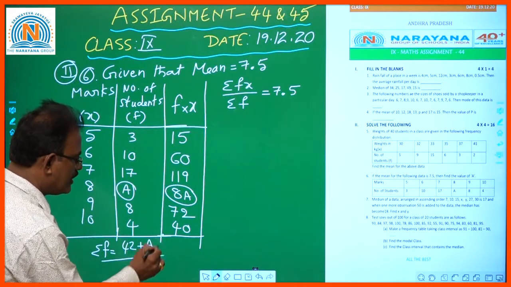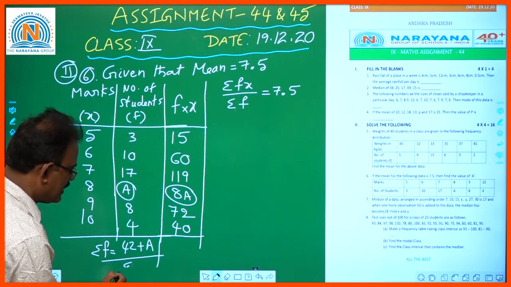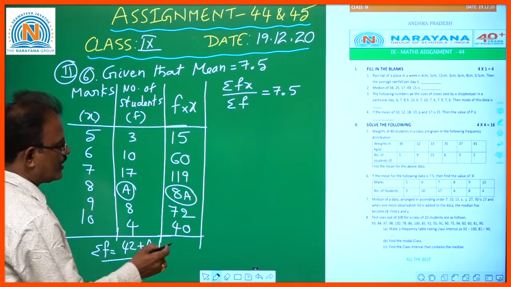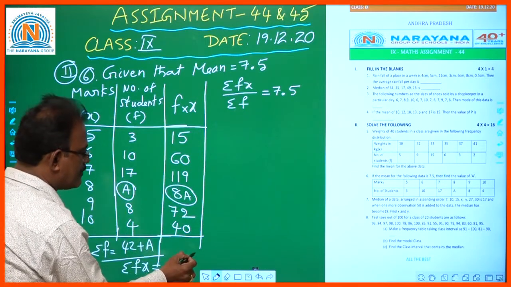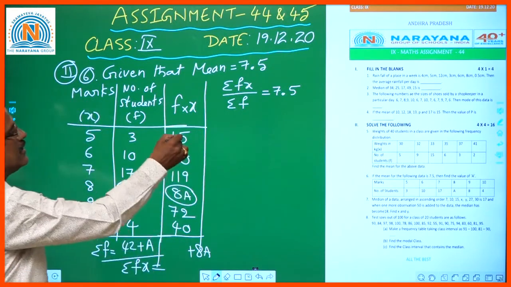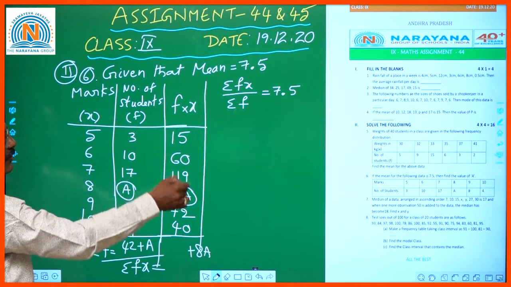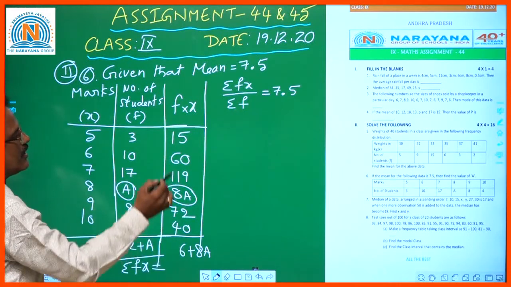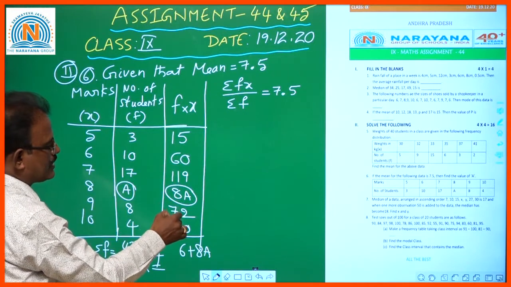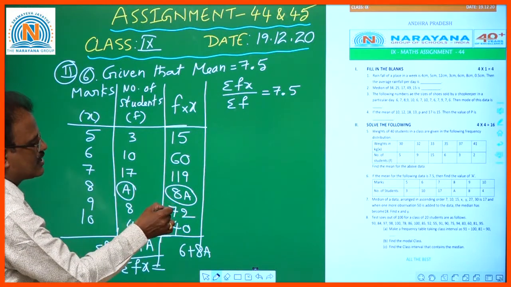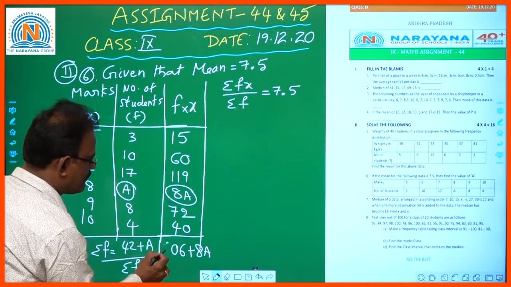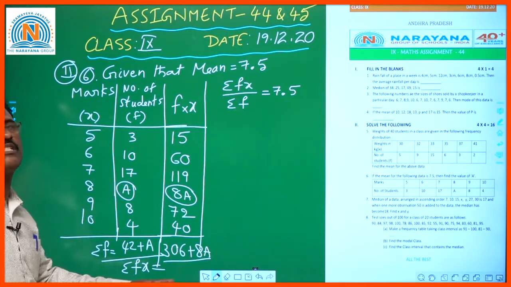So sigma f into x is equal to, let us keep 8A aside, the remaining numbers add up to 306. So this is 306 plus 8A.